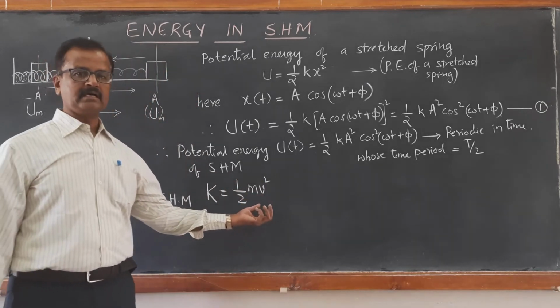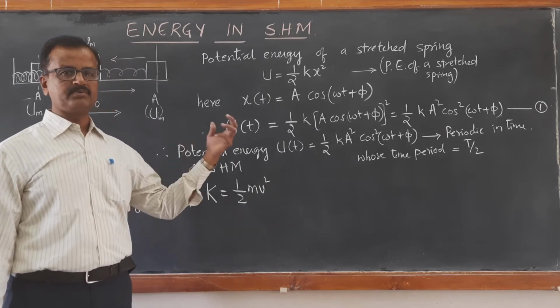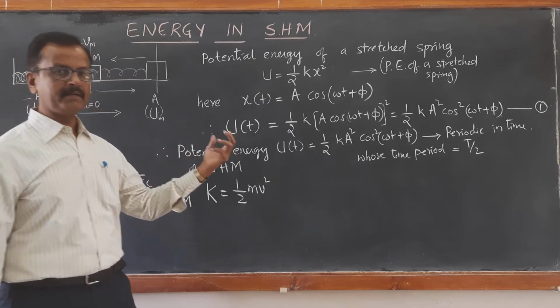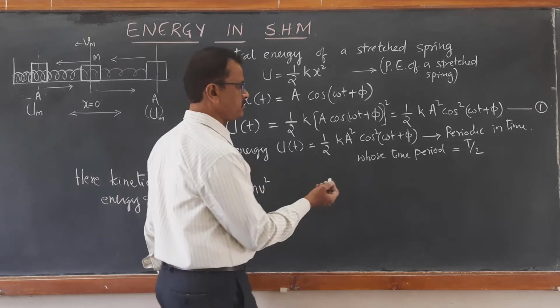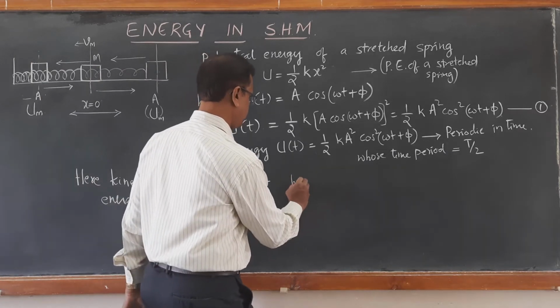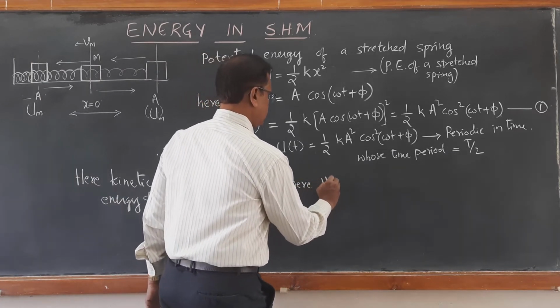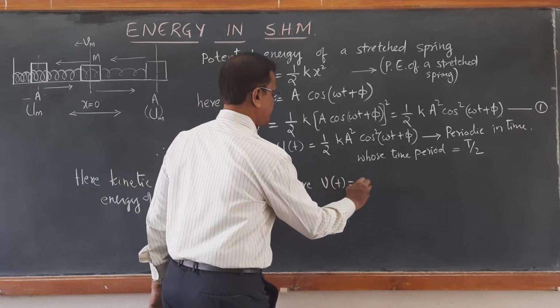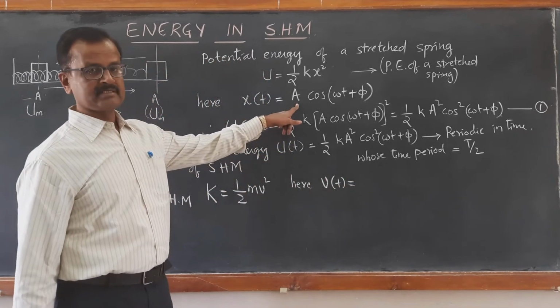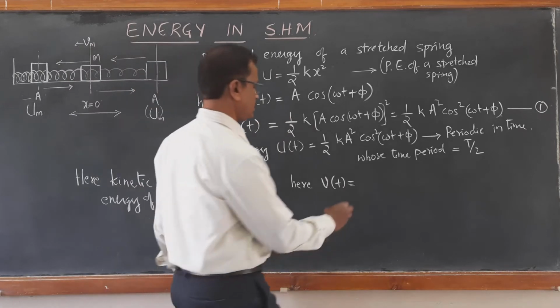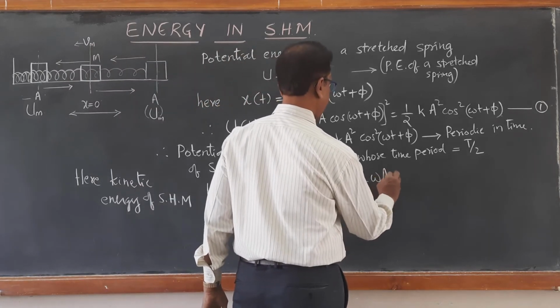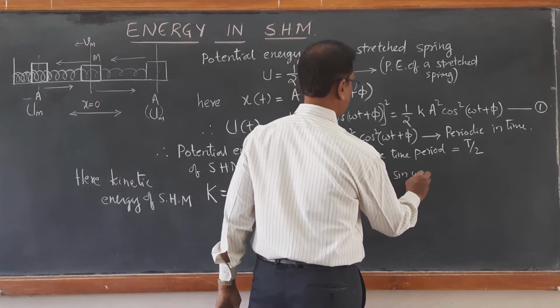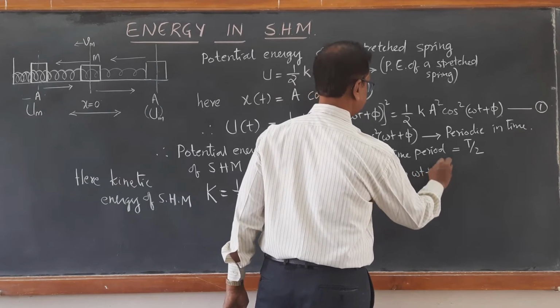Now v again is not constant. v is varying with respect to time t, time dependent. And we want the value of v. v is also time dependent, which we got by differentiating dx by dt. We got it as minus omega a sin(omega t plus phi).